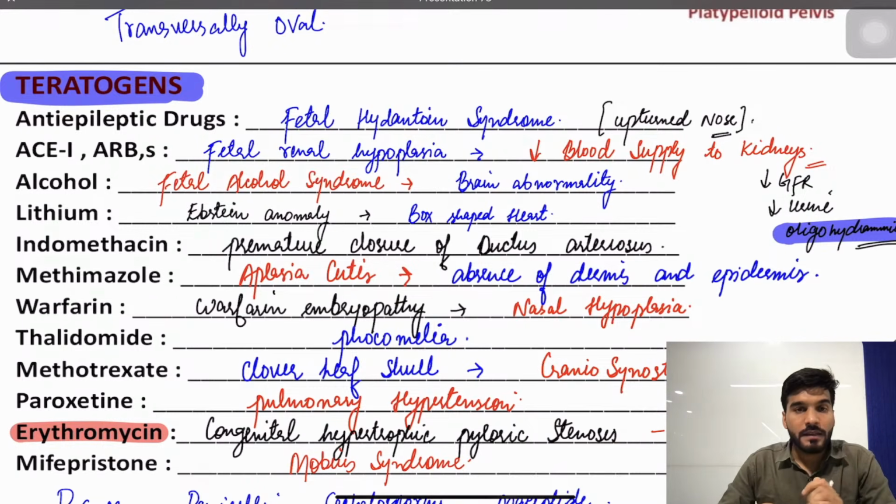Is that okay? Then thalidomide, phocomelia; methotrexate, clover leaf skull, craniosynostosis. Paroxetine will cause pulmonary hypertension. Erythromycin will cause congenital hypertrophic pyloric stenosis. Mifepristone will cause Mobius syndrome. And remember the antibiotics that are safe: usually PCM, penicillin, cephalosporins, and macrolides. Which macrolide you will not give? Sir, we will not give erythromycin.